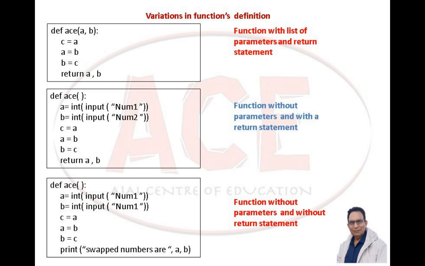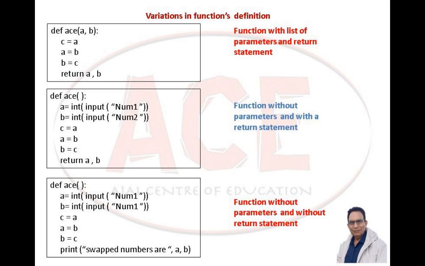So here you see the function has the reserved word def, the name of the function, list of parameters, and then the body of the function, and finally it has a return statement. So the function has the name, list of parameters, body, as well as a return statement. Last of it you have return a, b, meaning after swapping, the values of a and b will be reflected outside somewhere, and how this reflected value is accepted or used we will see later on.